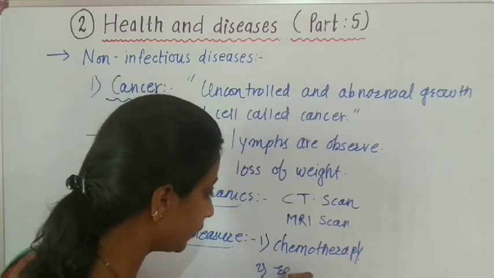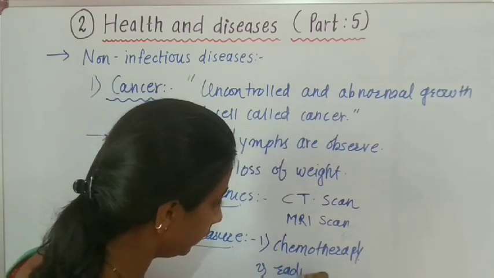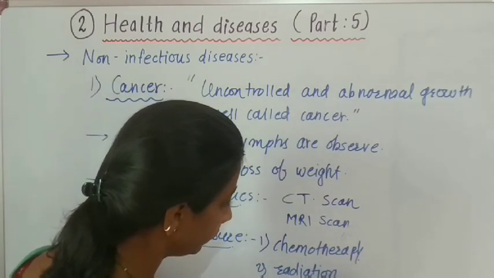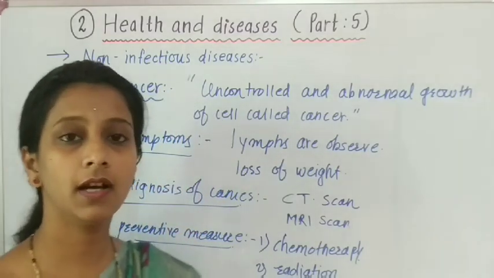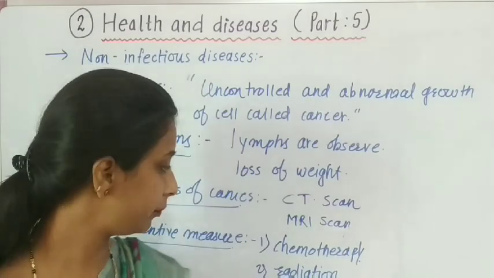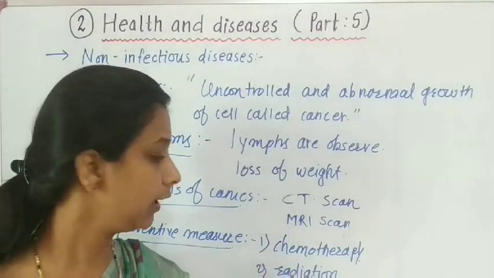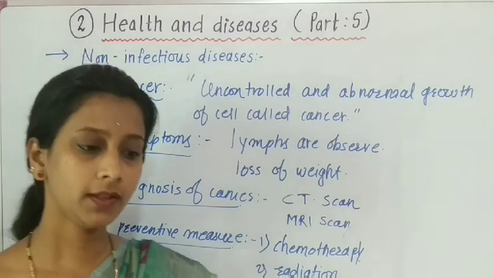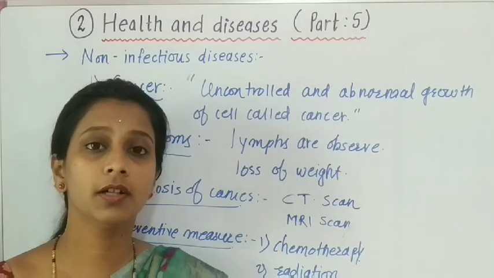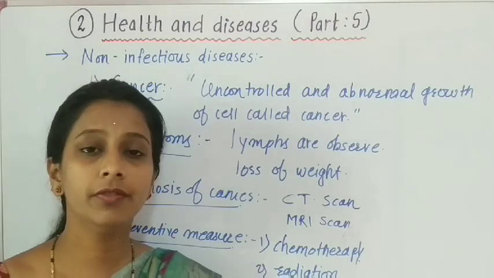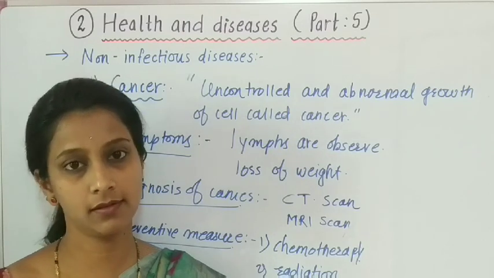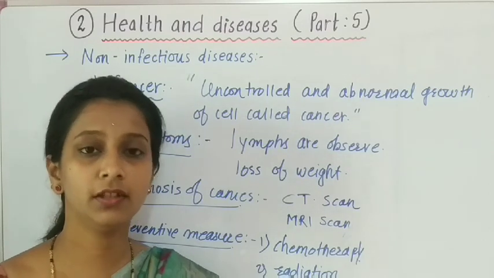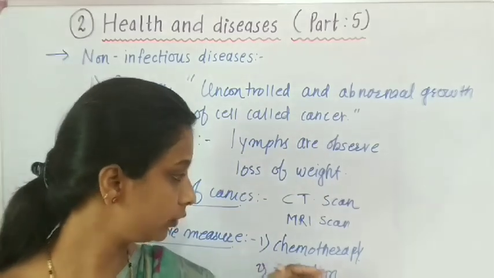Chemotherapy is there. Radiation therapy is there. Okay, so these are the commonly used treatments for cancer: chemotherapy and radiation therapy. Now what happens in chemotherapy? A special chemical or a special medicine which kills the cells of the cancer can be injected in the body of the patient.